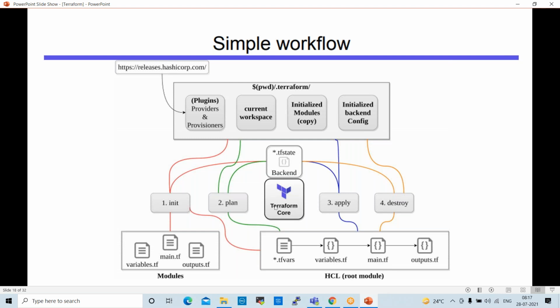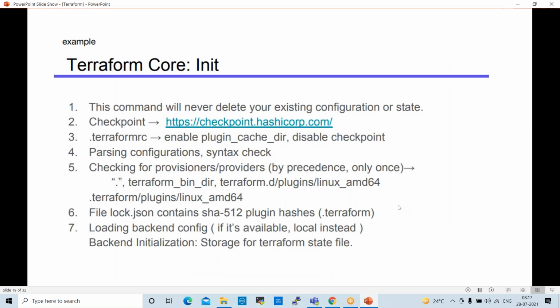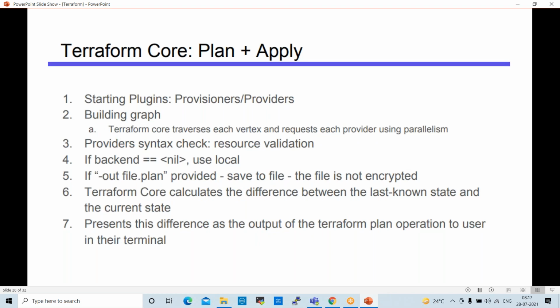Once we plan this activity, after that we can apply. Apply means using apply you can create the infrastructure. If you want to delete the infrastructure, we can use the destroy command. Init command, plan command, apply command, destroy command. These four commands are very, very important. They give some details about init as well. Plan means blueprint, apply means creation of infrastructure.